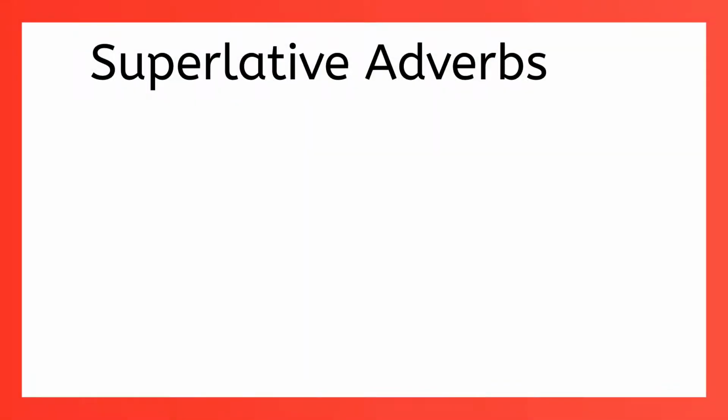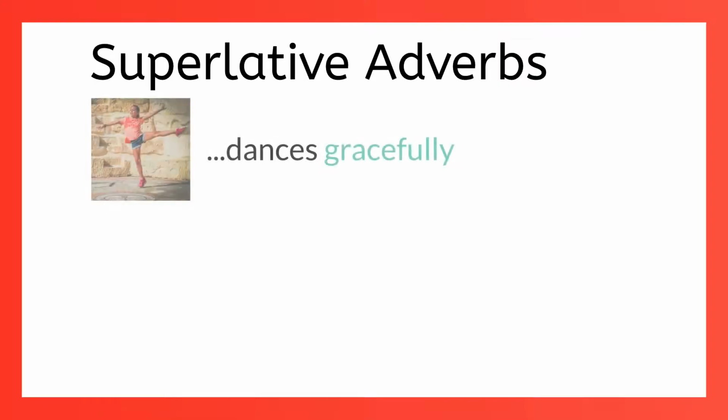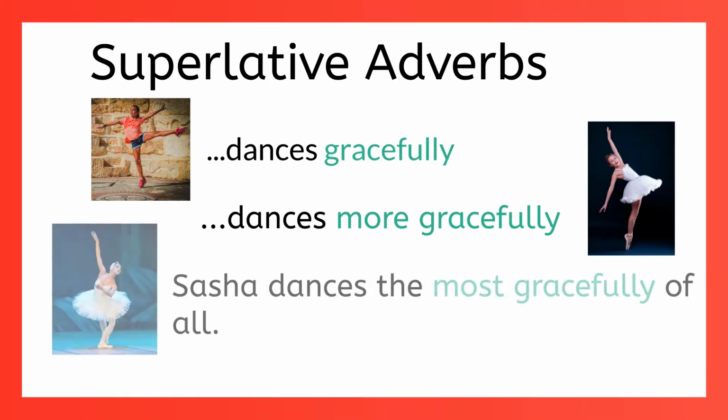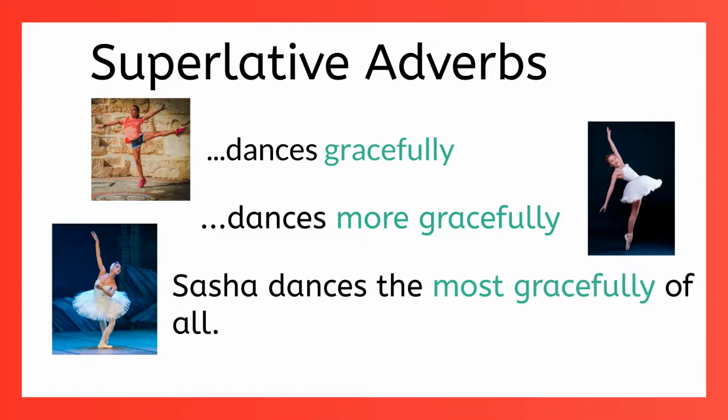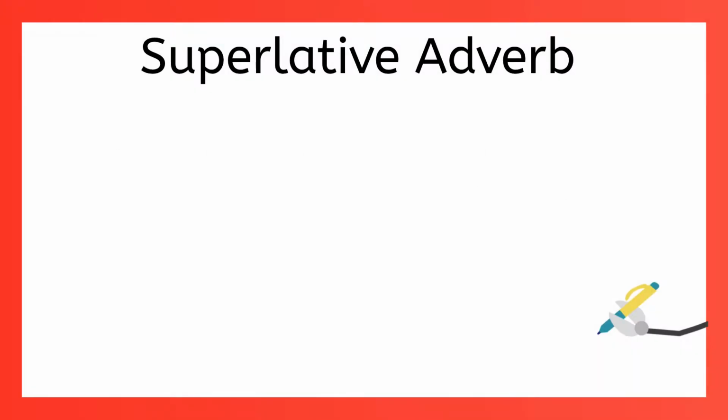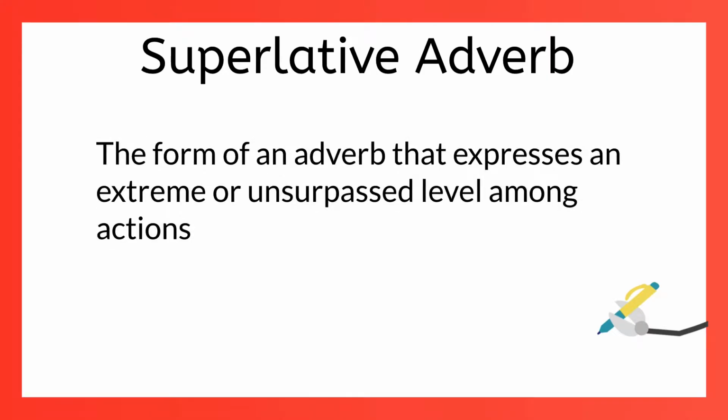I bet you've already predicted that if there are comparative adverbs, that means there are also superlative adverbs. Remember how I said that Ramsey dances gracefully, but Mia dances more gracefully? Well, Sasha dances the most gracefully of all. Most gracefully is called a superlative adverb because it represents the extreme or the greatest degree to which that adverb can be applied. So now you know that a superlative adverb is the form of an adverb used to indicate an extreme or unsurpassed level among actions.